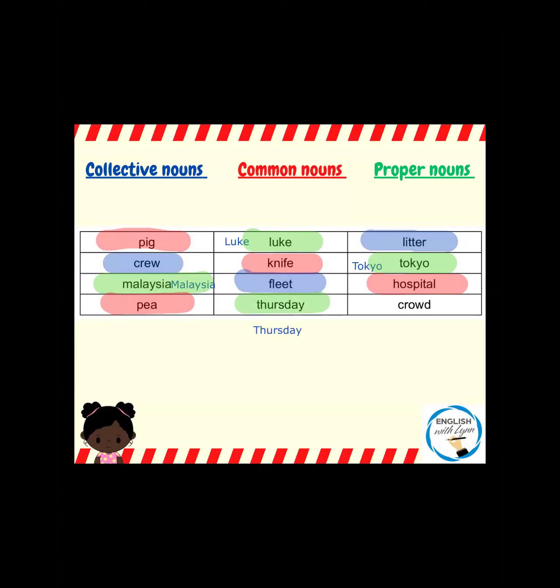And the very final one, a crowd, I am actually talking about a group of people that are gathered together. So a crowd, it's a collective noun for a lot of people gathered together. So I will save that so that I can send it to your parents later.